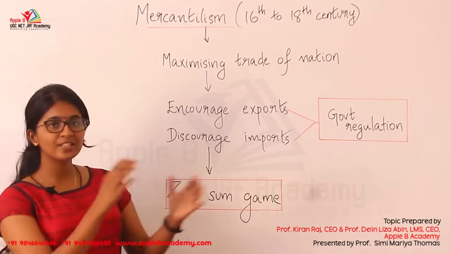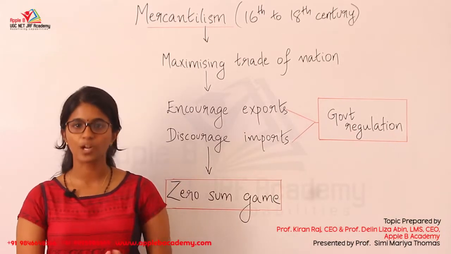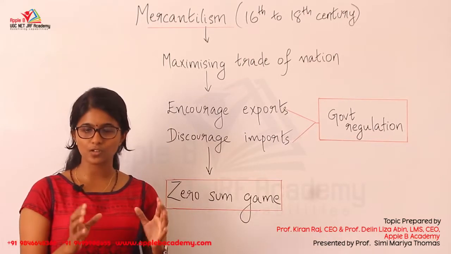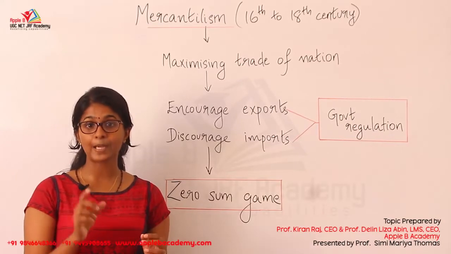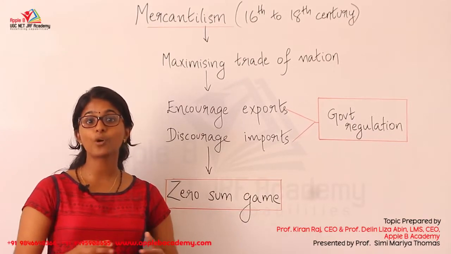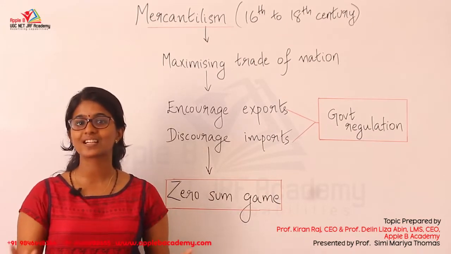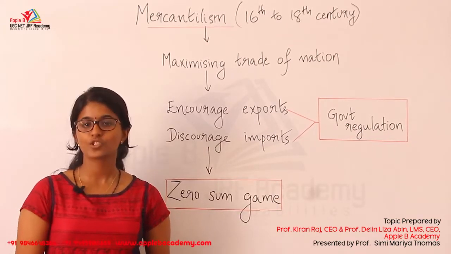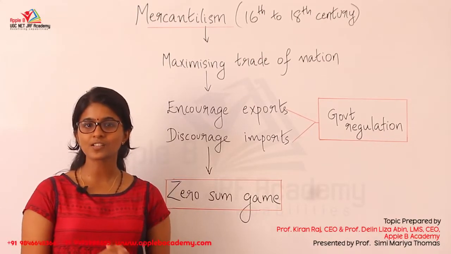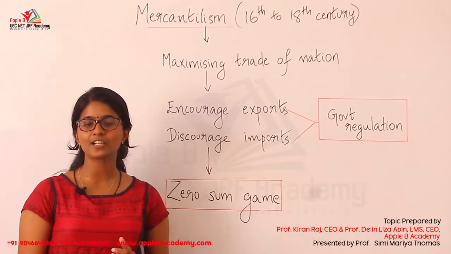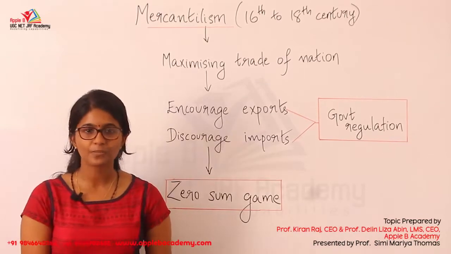So when we discuss mercantilism, I would like to talk about the concept of Bullionism and Colbertism also. So Bullionism is another term used for mercantilism because of its aim of maximizing trade in the form of accumulating gold and silver. So at that time, gold and silver was considered as a base for wealth. So mercantilism is otherwise Bullionism, and it is also known as Colbertism because of the name of the finance minister in the term of Louis XVI. So those are the other two terms of mercantilism.